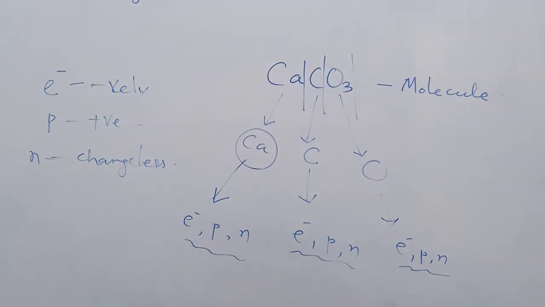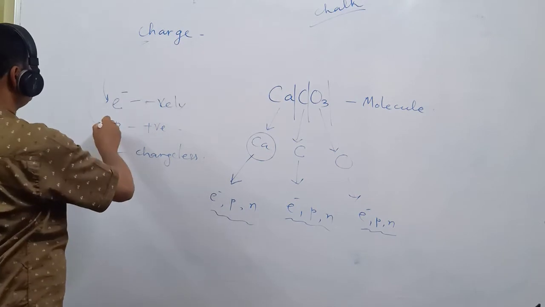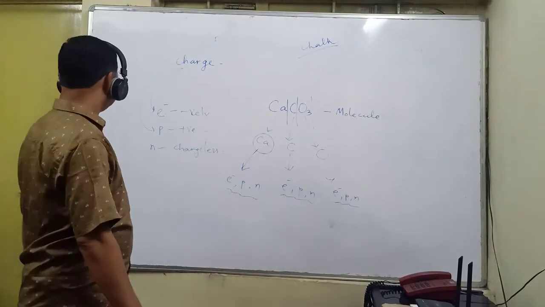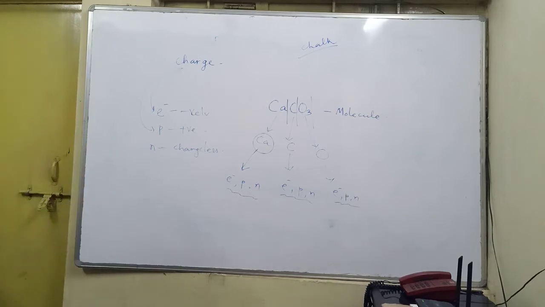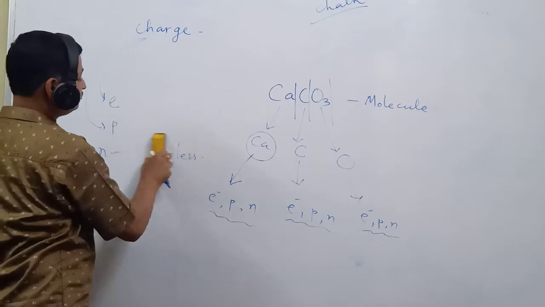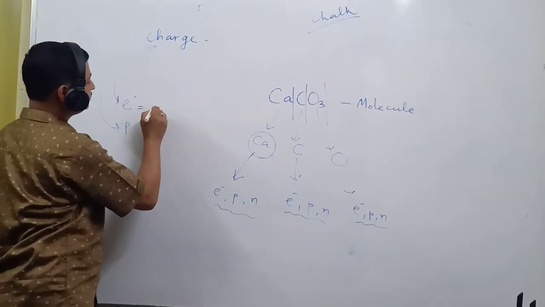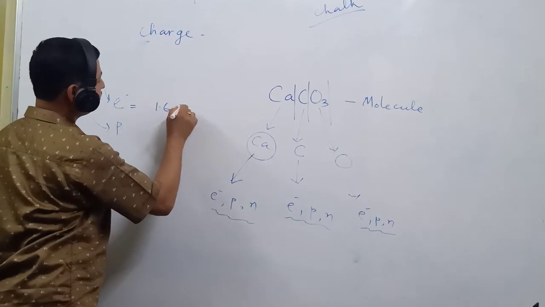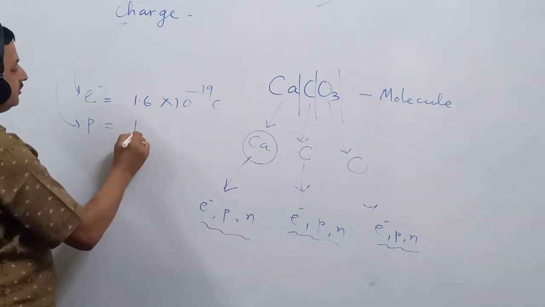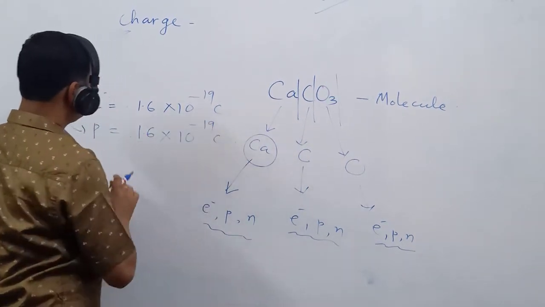So charges are of two types generally. One is electron, second one is proton. Is that clear? Now let us discuss what is the charge of a single electron. The charge of a single electron is 1.6 into 10 to the power minus 19 coulomb. Similarly, charge of a proton is also equal to this much.